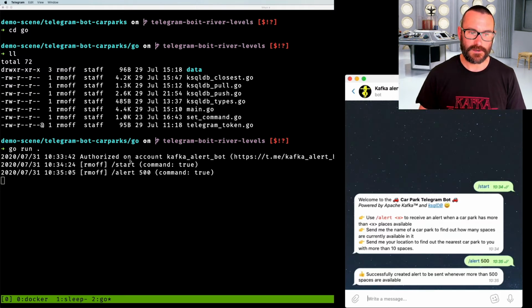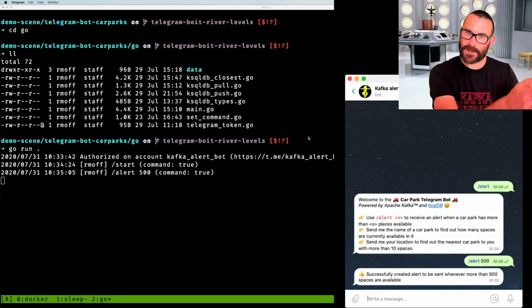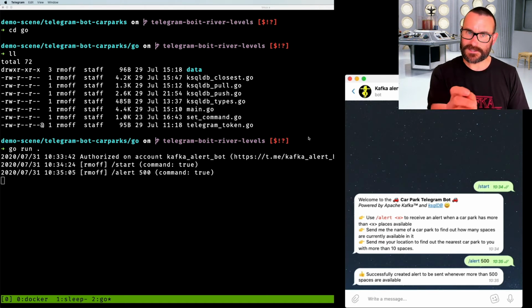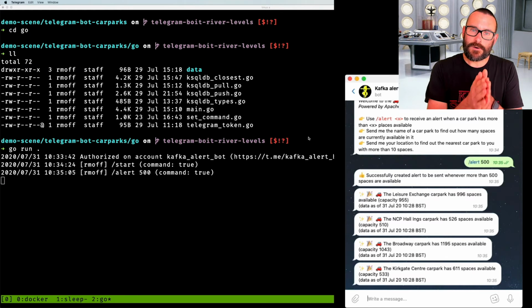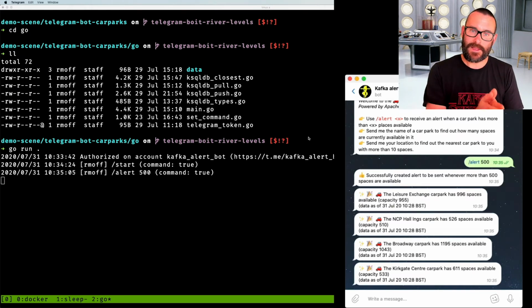You'll see here in the code, in the log file, it says, okay, we've received that alert. In the background, that's now set running a query saying select from the car park events, blah, blah, blah, where empty spaces is greater than 500, because 500 was the value that we gave it. So now any time a new message is received on that topic, like now, it will do a push alert out to the user saying, okay, we've received an update and these particular car parks have got more than that number of spaces available.